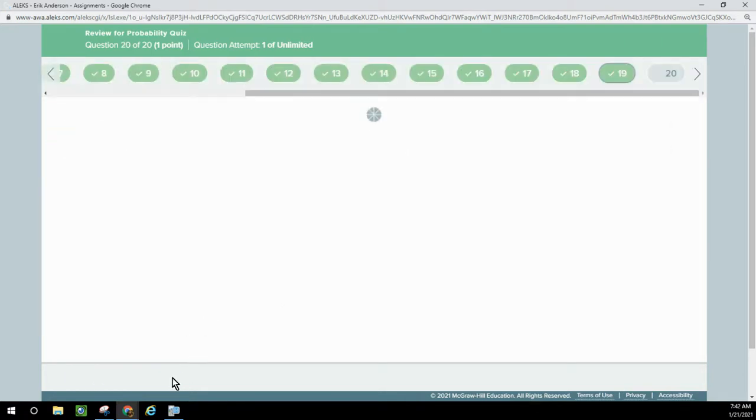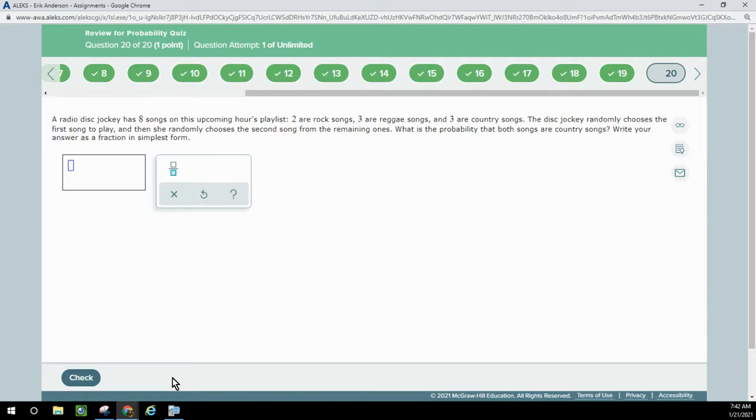And this last one, a radio disc jockey has 8 songs on a playlist. 2 are rock, 3 are reggae, 3 are country, and randomly chooses the first song to play, then randomly selects the second song from the remaining ones. What is the probability that they're both country songs? So these are dependent events because when they play the first one, that one is out of the running.